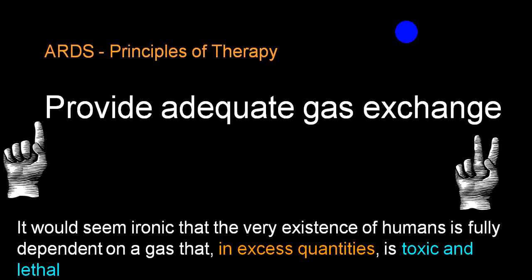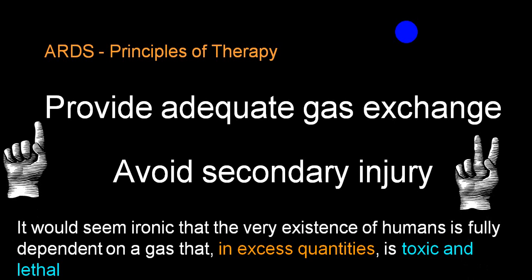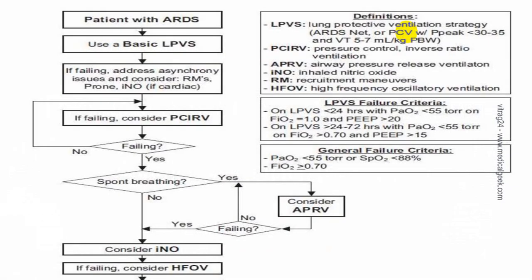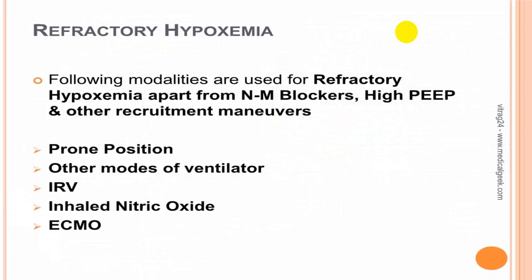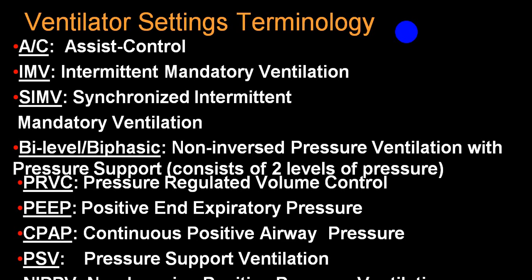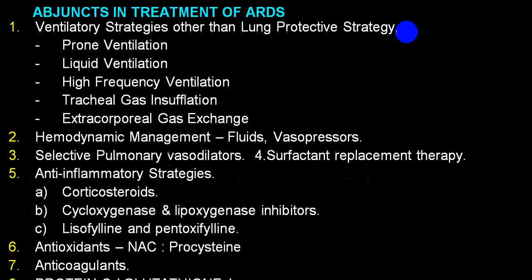While giving mechanical ventilatory supports, always look that you don't induce any injury to the lung. So we call it barotrauma, injury should not be there. These are all the different ways of giving the different types of ventilatory supports. At your leisure time, you can go through. In refractory hypoxia, you can go for prone position, different modes of ventilators, IRV, inhaled nitric oxide, ECMO, etc. These are all the different words which are being utilized. If you are interested, you can go through. The person who is working in an ICU will be benefited.